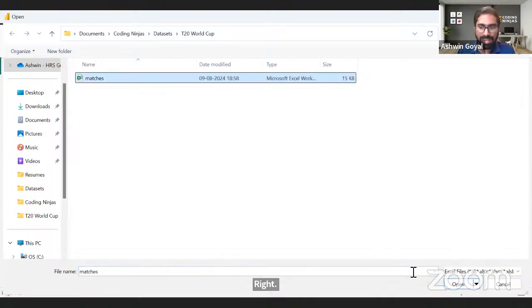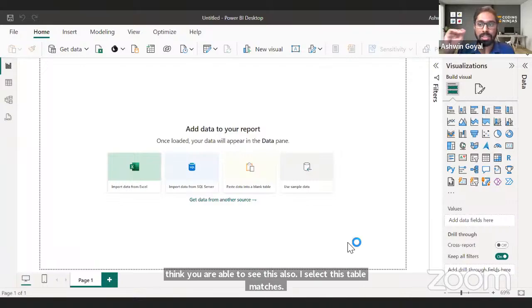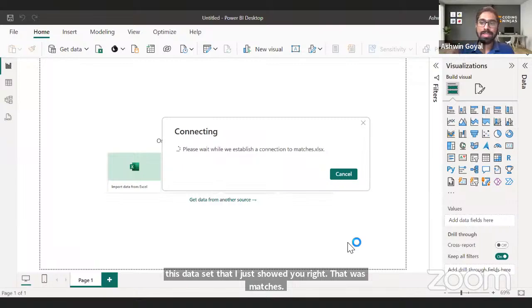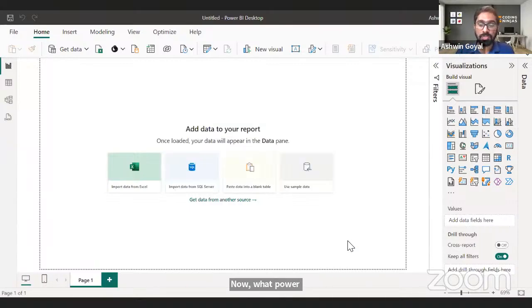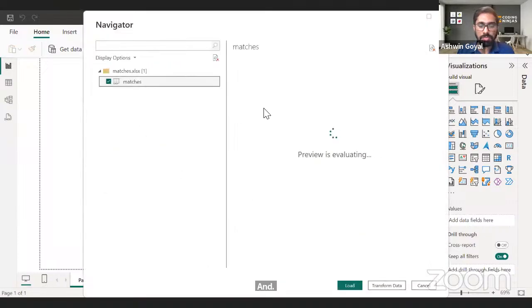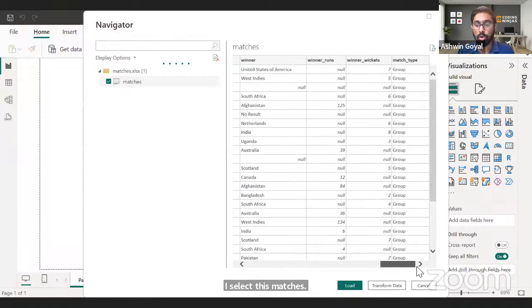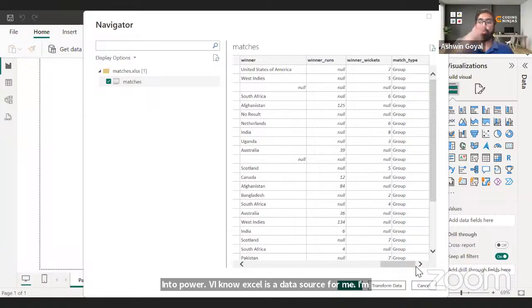I select this table, matches. This data set that I just showed you, that was matches, this Excel file. Now what Power BI does is it establishes a connection to that sheet, to the matches sheet. And I select this matches, and this is the data that we have. This is the sheet that I want to import into Power BI. Now Excel is a data source for me. I am importing something from Excel into Power BI. That's what I'm doing here.